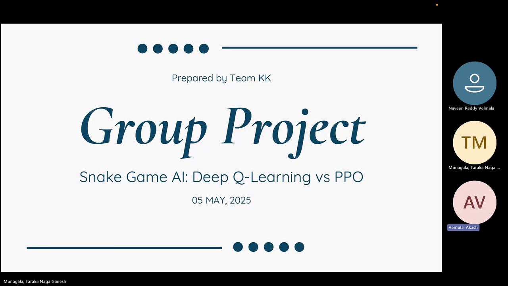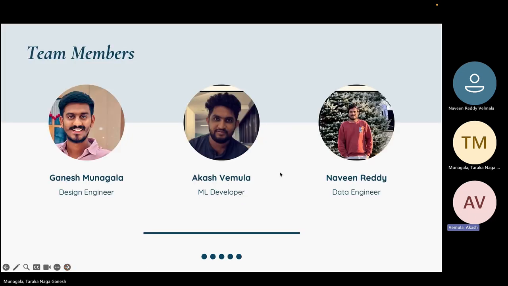In this project, we set out to explore how reinforcement learning can be used to train an AI to play the classic Snake game efficiently. And here is our team. I led the machine learning implementations, Naveen worked on the data engineering part, and Ganesh focused on the game design and visual outputs.